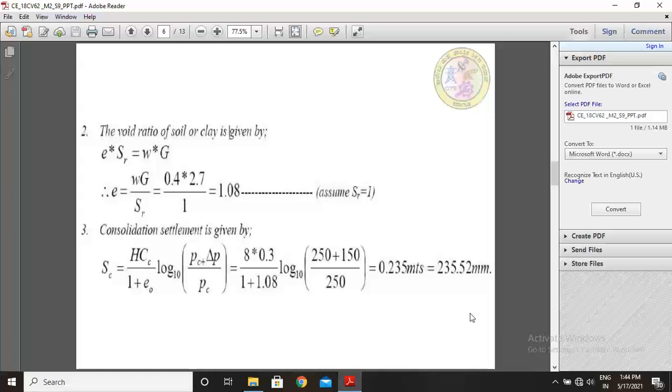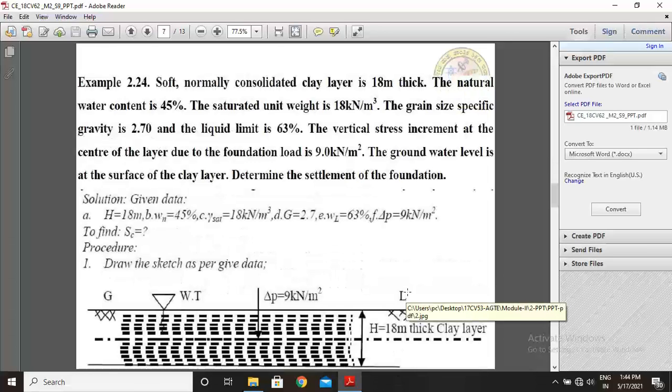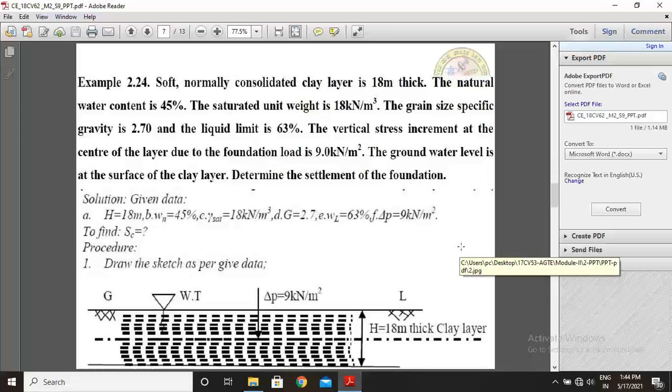Okay, so this is the solution of this type of problems. Let us see next problems. After solving the problem number 2.23, now let us see problem 2.24.